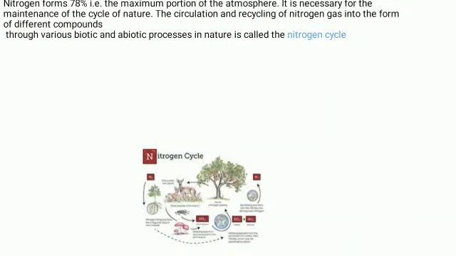Next cycle is the nitrogen cycle. Children, we also know that the atmosphere contains 78% of nitrogen. That is the maximum portion of the atmosphere. It is necessary for the maintenance of the cycle of nature. The circulation and recycling of nitrogen gas into the forms of different compounds through various biotic and abiotic processes in nature is called the nitrogen cycle.